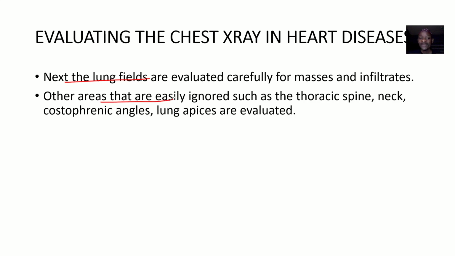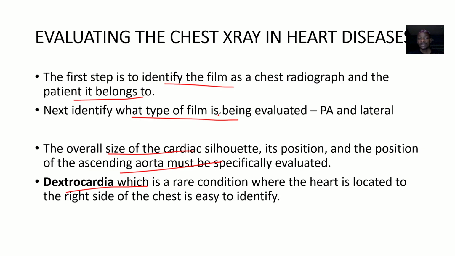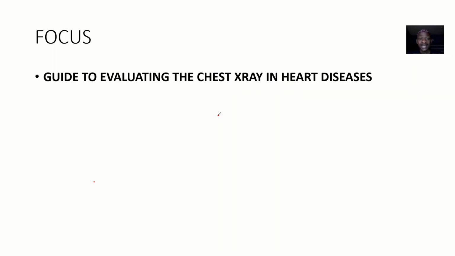Now, other areas that are easily ignored, such as the thoracic spine, the neck, the costophrenic angles, and the lung apices, should be carefully evaluated. So this is a guide to evaluating chest X-rays in heart disease, if you actually suspect that somebody has heart disease.